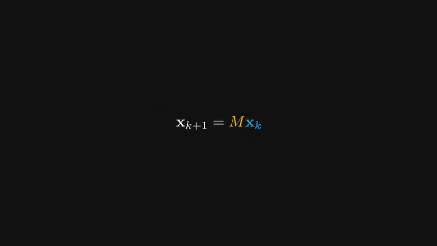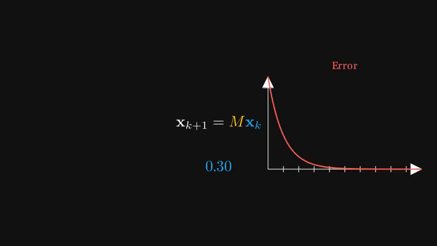But how do you calculate an eigenvector for a matrix with 8 billion rows? You can't use standard methods. You use the power method. You start with a guess. Maybe every page is equally important. Then, you multiply that guess by your matrix over and over. With each step, the error shrinks. The vector feels out the structure of the web until it settles into its stable state.